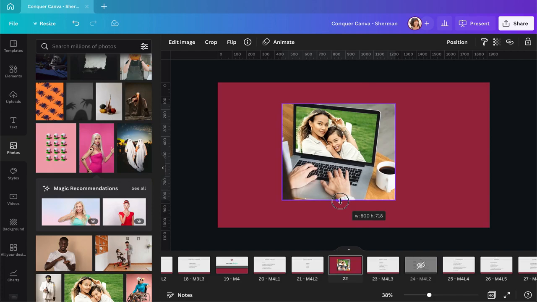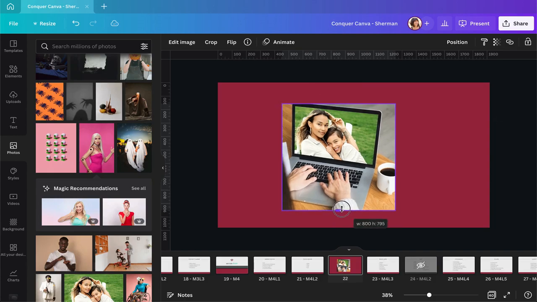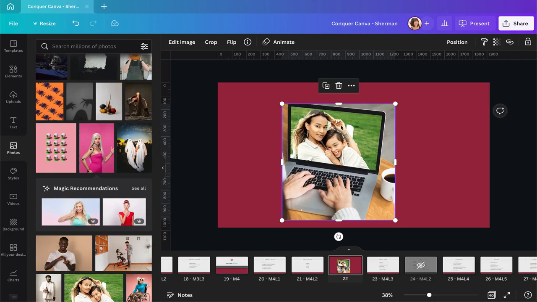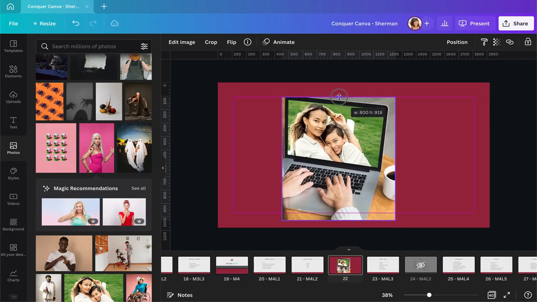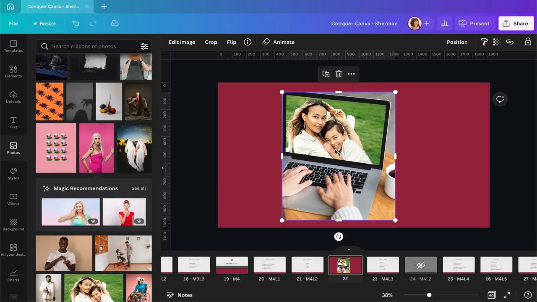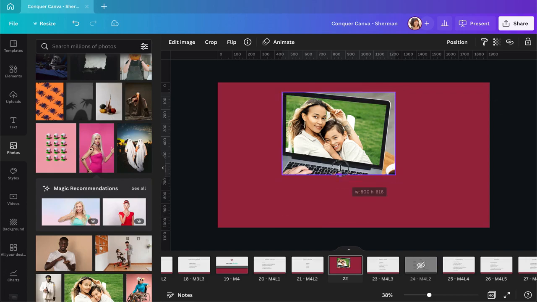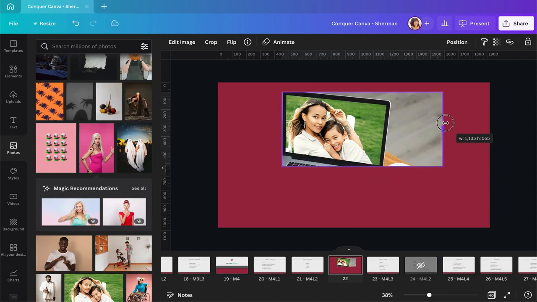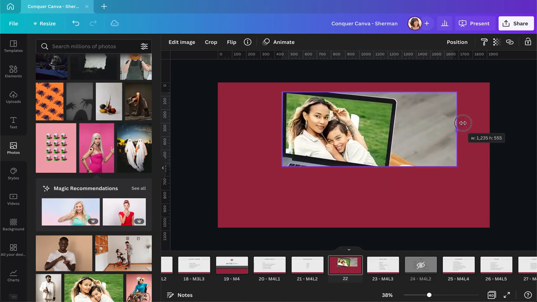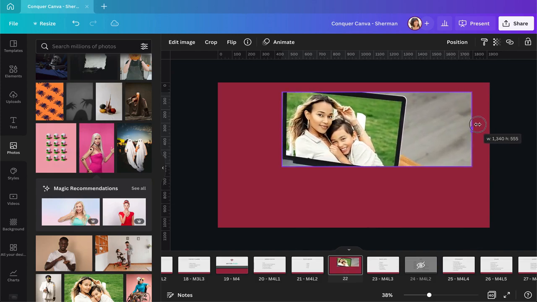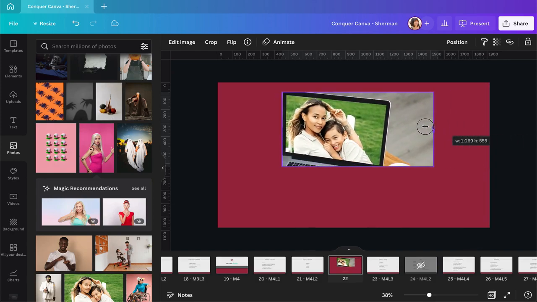If you make it bigger and you reach the limit of the photo, which is about right here, if I keep dragging it down, this is a horizontal photo, so there are some limitations, right? If I keep dragging it down and turning it into a vertical photo, you will see how Canva will automatically adjust the image and make sure that it still fits within the frame. And the same happens the other way around too. If I scale it to a dimension where I reach the end of the photo, Canva will keep scaling it and crop it accordingly.